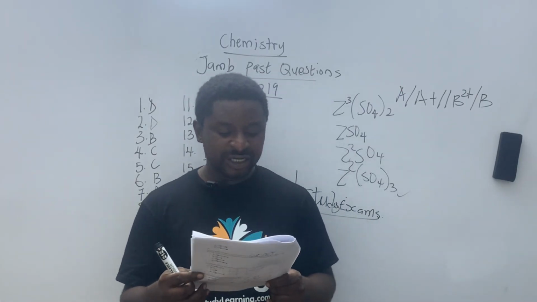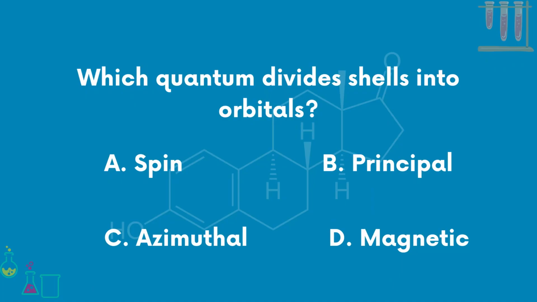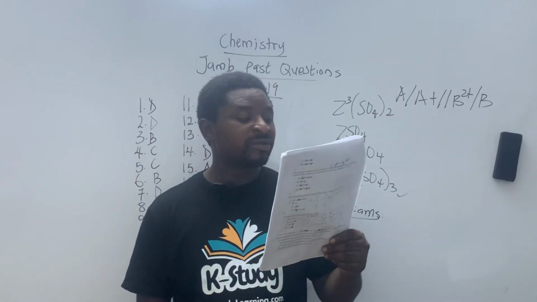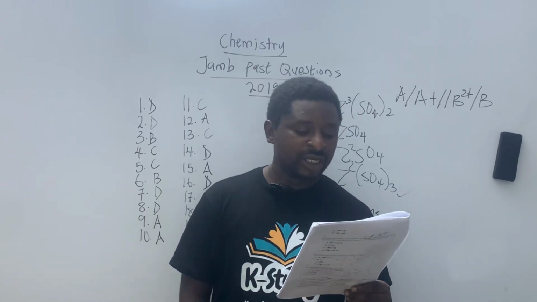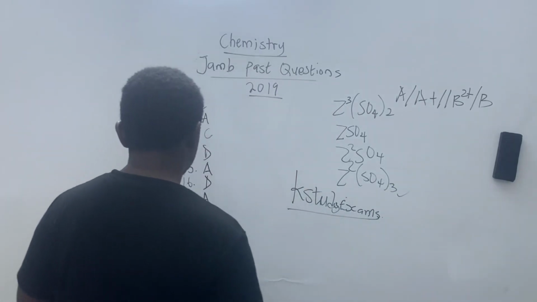Then last but not the least, what quantum number divides shells into orbits? What quantum number divides shells into orbits? A, spin, B, principal, C, azimuthal, and D, magnetic. Our answer on question number 20, without wasting time, is C. So question number 20 is C.